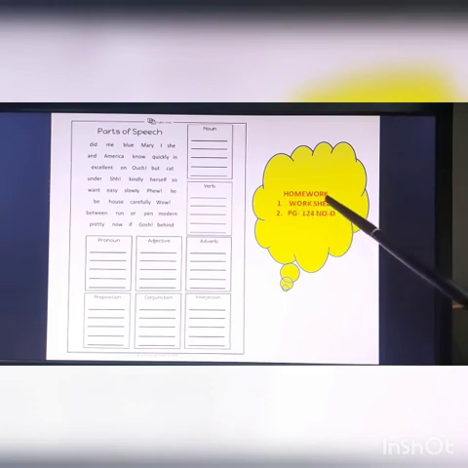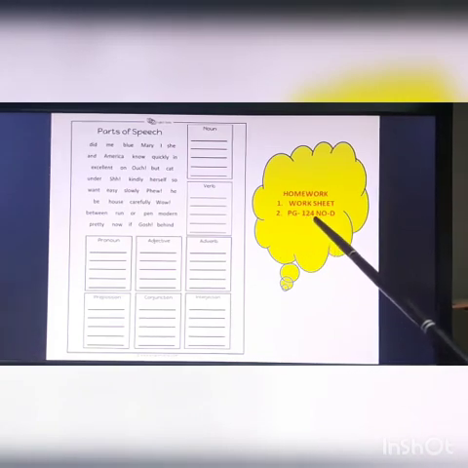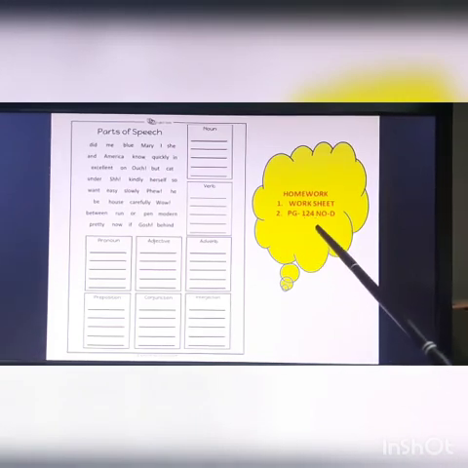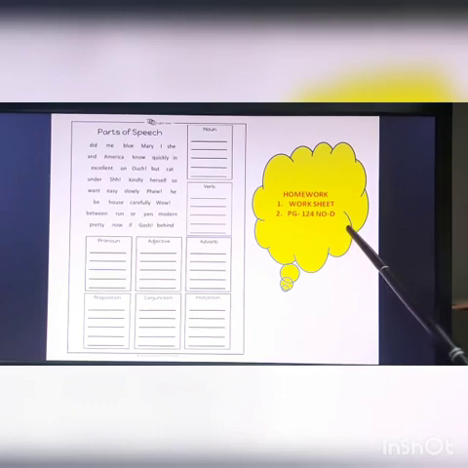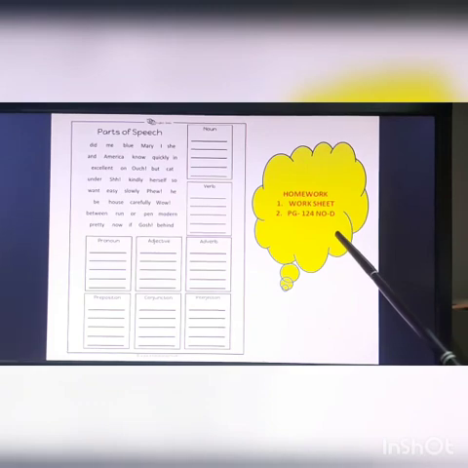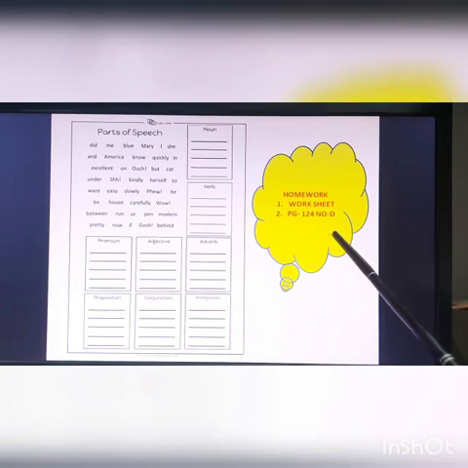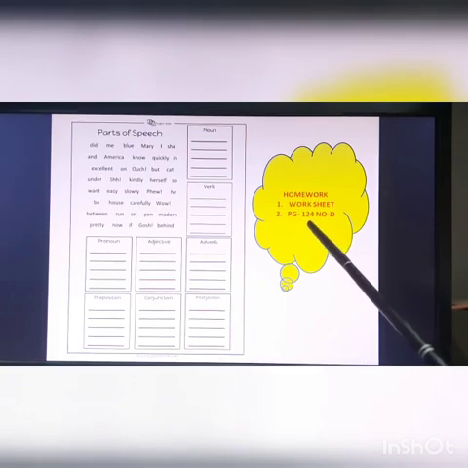Page number 124, exercise D. There you have to write about India, your own country, and you have to write a paragraph with the words from the help box. You will do this in your book itself. Okay, use up the whole space given and write nicely. Take your time and write it.